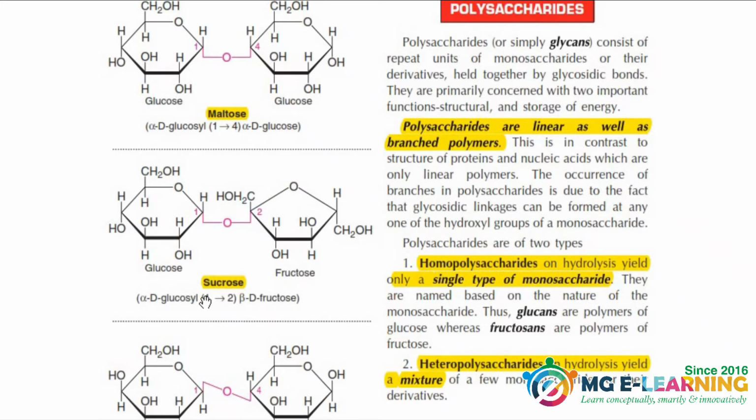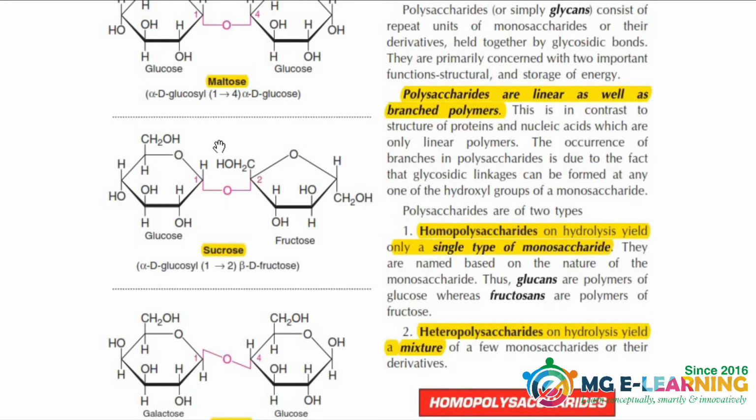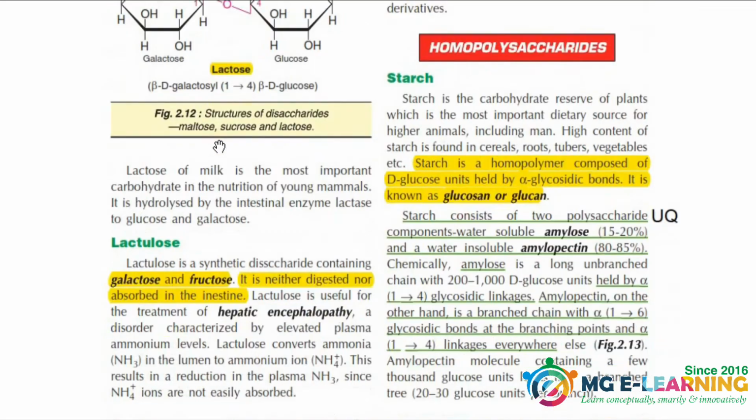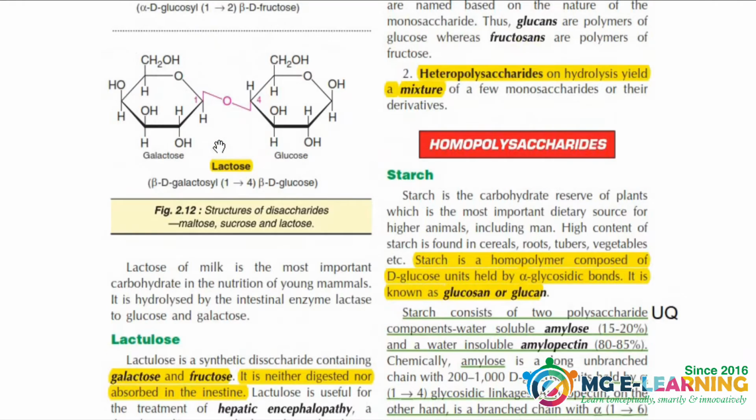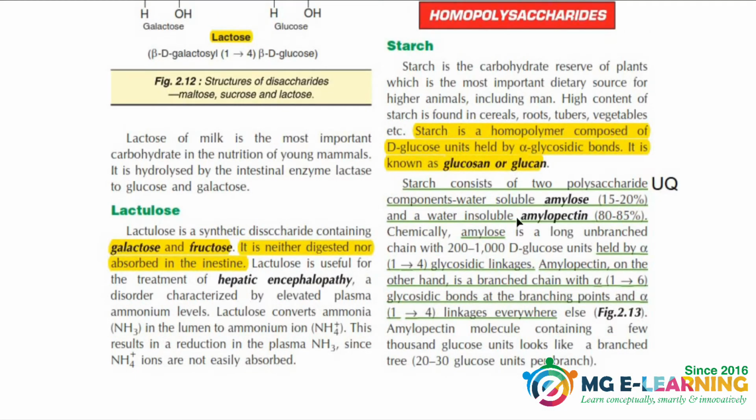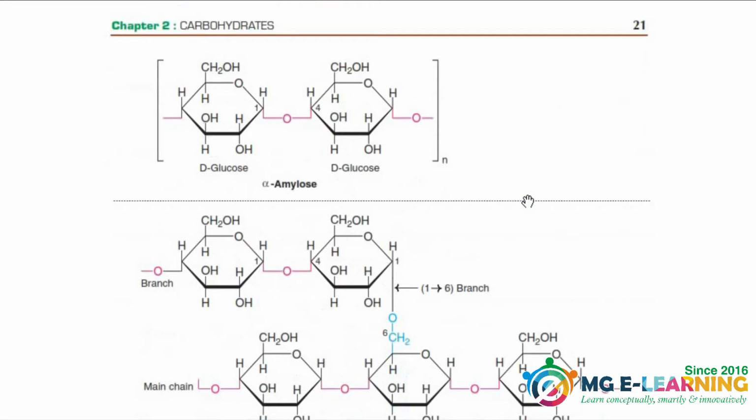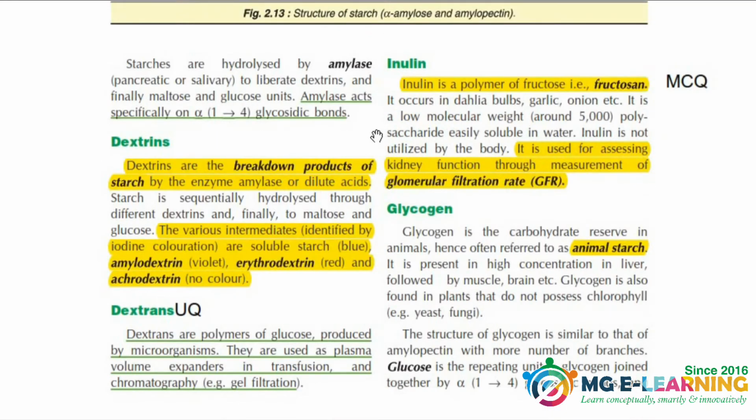And now these structures, maltose, sucrose, and lactose, are important for UQs in the paper. You should know how to draw these structures. And now next are polysaccharides, homopolysaccharides. The main difference between amylose and amylopectin is important for UQ. Dextrins, you should know about dextrin and the difference between dextrins and dextrans, and the uses of dextrin and dextrans are important for SEQ and UQ. Inulin is MCQ.